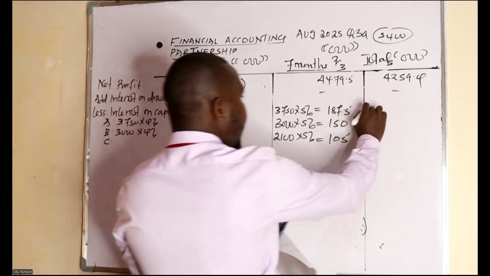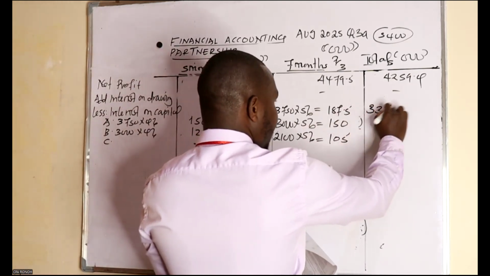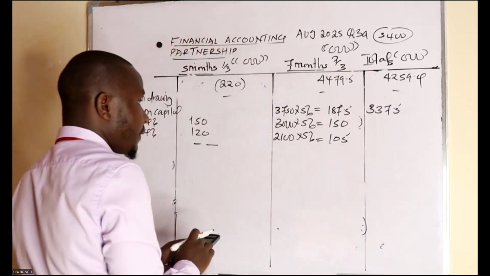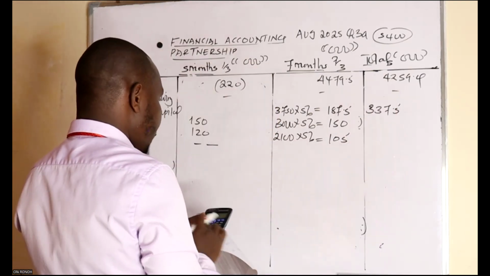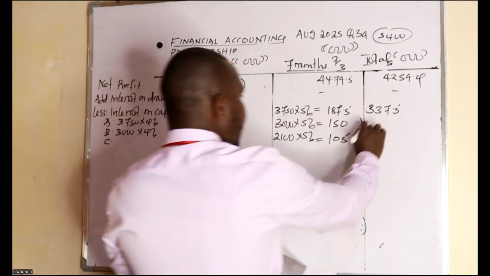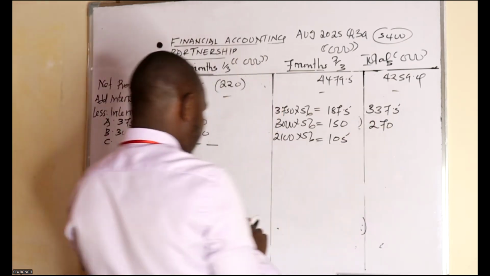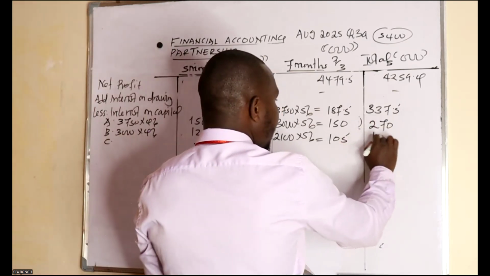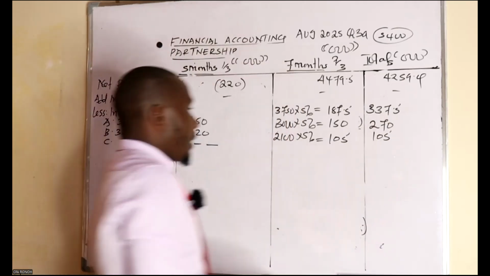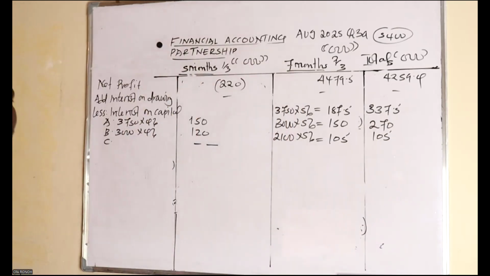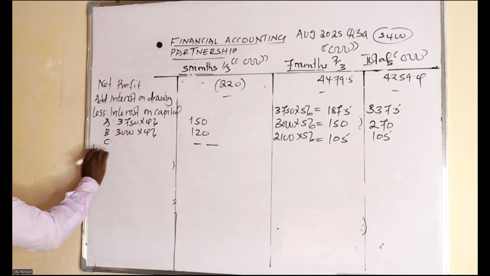This one we have 37.5. 120 plus 150. This is 270. And then this is 105 because we don't have another interest on the first. And then also we less the salaries to partners.